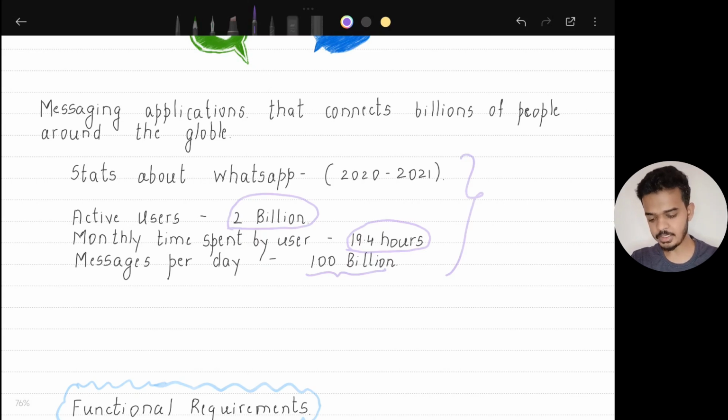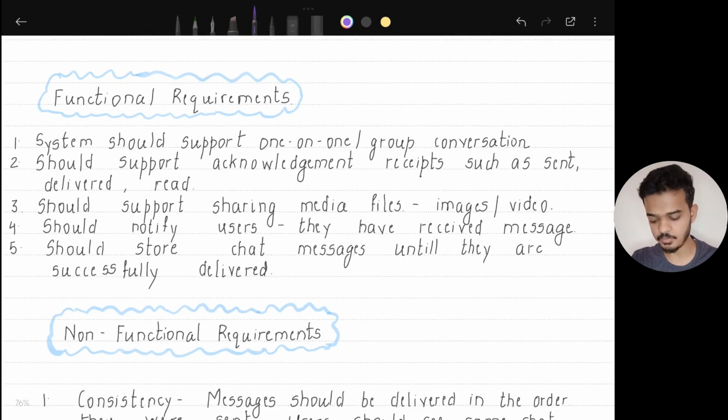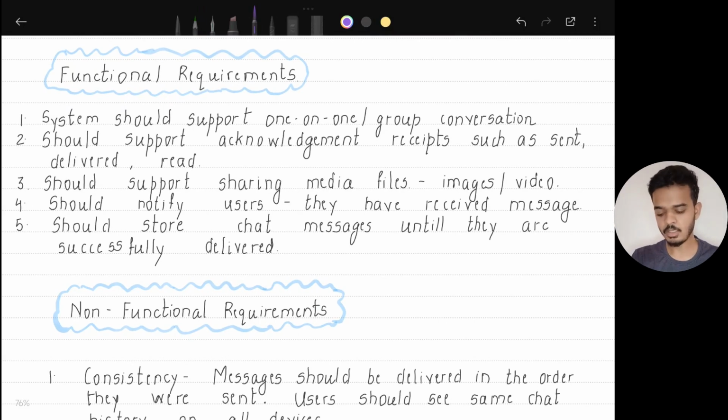Let's see what the functional requirements are for these kinds of chat applications. The very first thing is that our system should be able to support one-on-one chat or group conversation. Then it should also support acknowledgement receipts about messages, like the message has been sent, delivered, or read. Next, the chat application should also support sharing media files like images, videos, and PDFs, any other kind of media files, documents or anything for that matter.